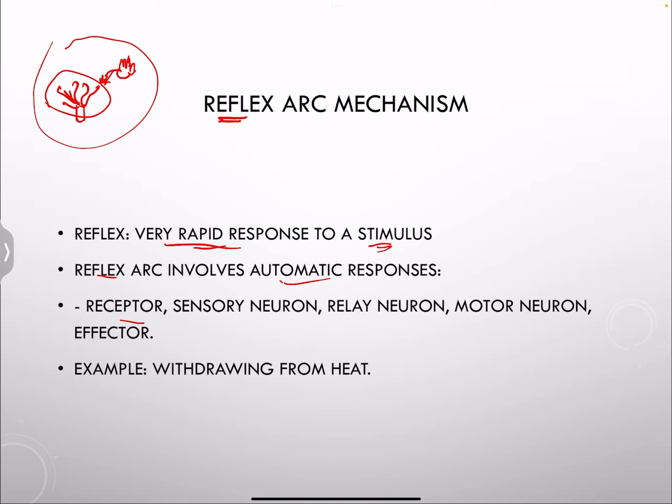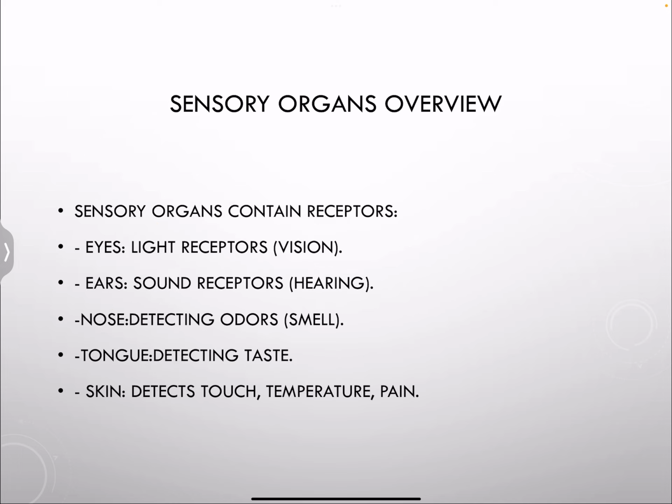We have a receptor which senses the heat, then the sensory neuron which transmits the information to a relay neuron, then to a motor neuron, then to the effector. The effector here is the muscles of my hand, withdrawing my hand away from the heat. That is what a reflex arc is.